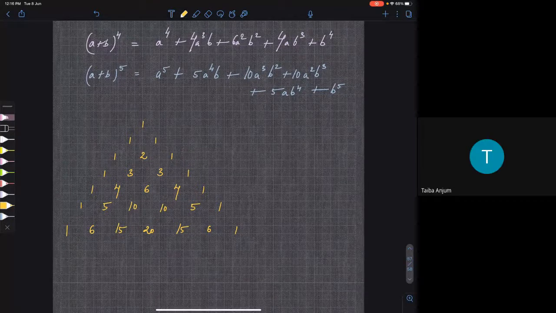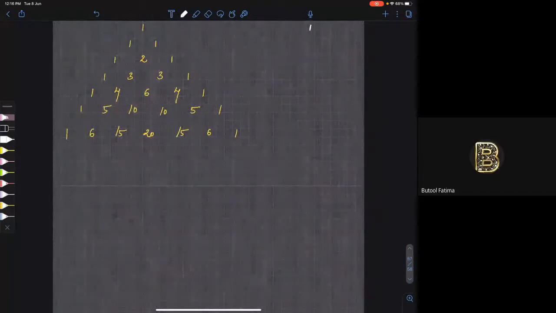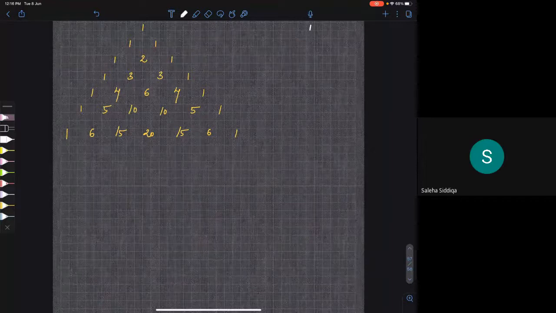If I write (a plus b) whole power 0, I'll get 1. What is anything power 0? Equals 1. Any number except 0, any finite number to the power 0 is always 1. Why?